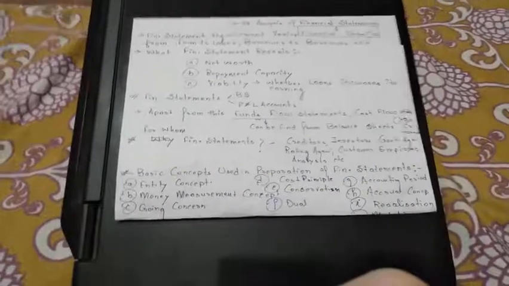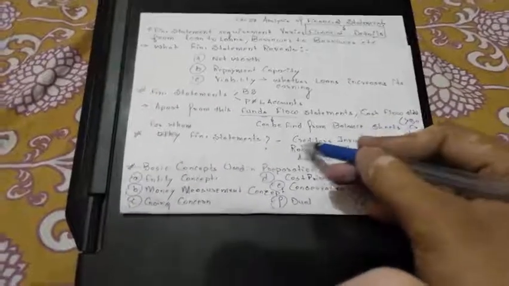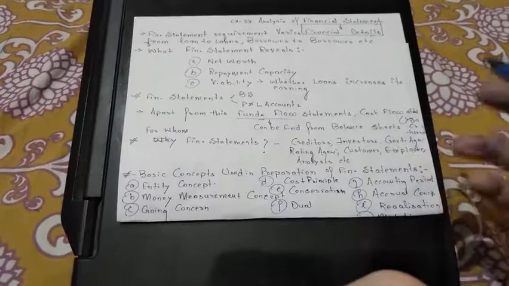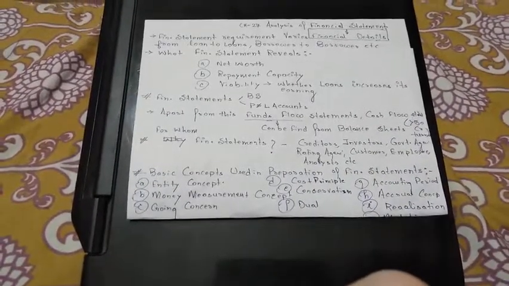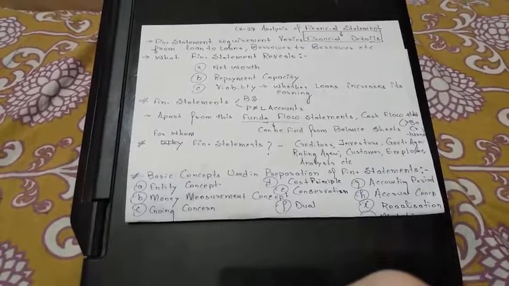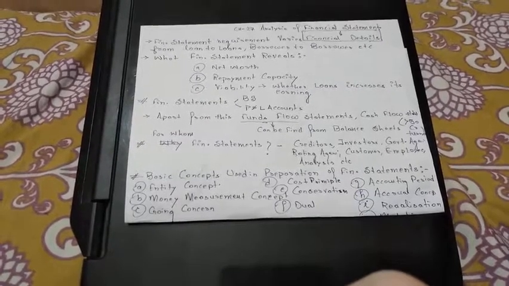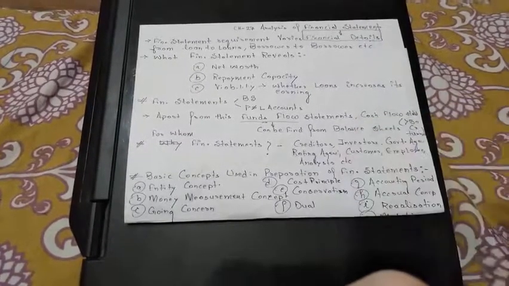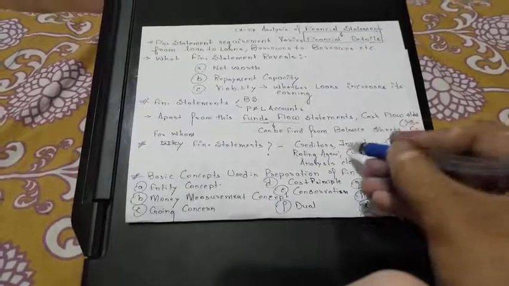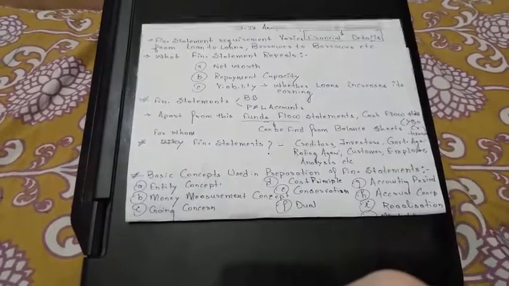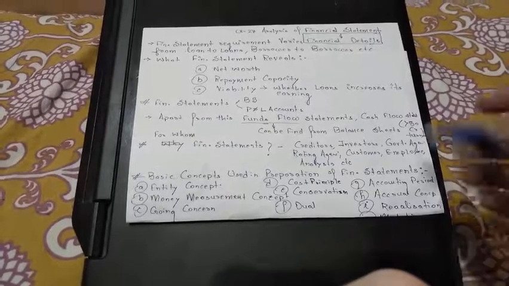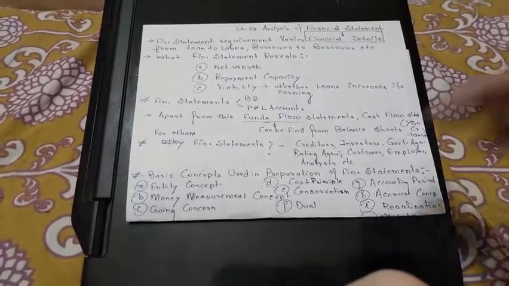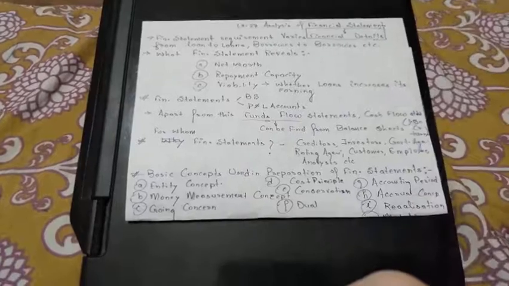The financial statement is required for the creditors, those who are giving credit to the company. They must see whether the company's liquidity is good or not, or whether the company is able to repay that credit amount or not. So for creditors the financial statement is required. For investors also, if they want to invest, first they will see everything about the company, then they will invest. For government agencies, it is mandatory